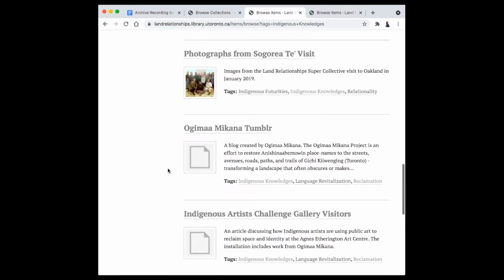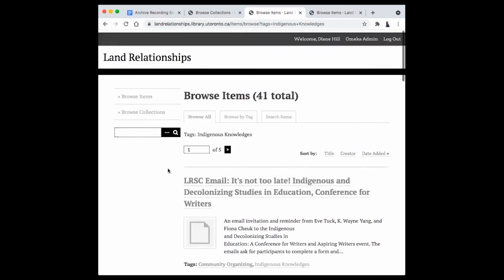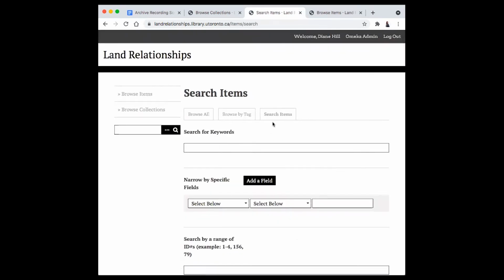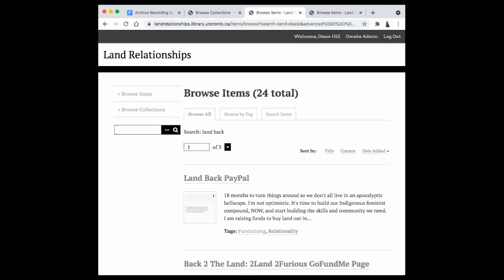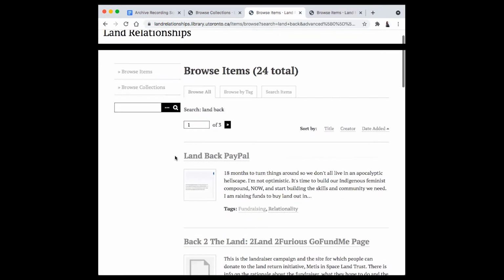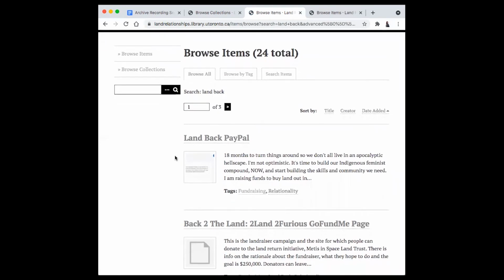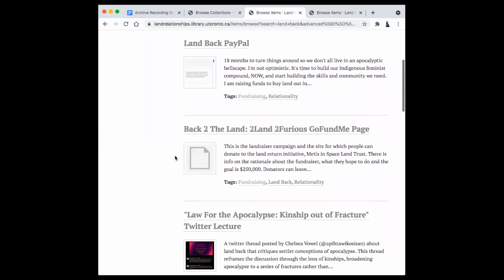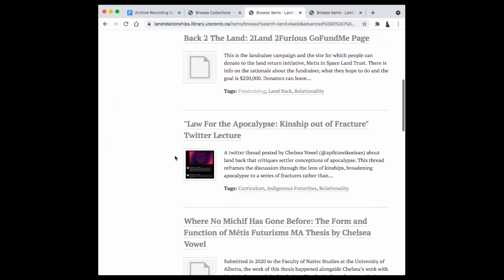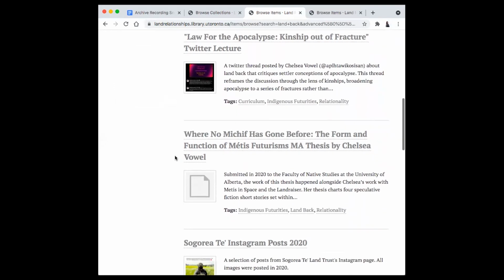Or you might want to use search forms, which is a third tab on the Browse Items page, and use keywords to help you draw closer to items. These are words that appear in the item's input, but maybe not as a tag. So if we search the keyword land back, for instance, land back is a tag, but this widens the search for us to also see where land back appears in material that's uploaded, in descriptions, and may not be included as a tag.